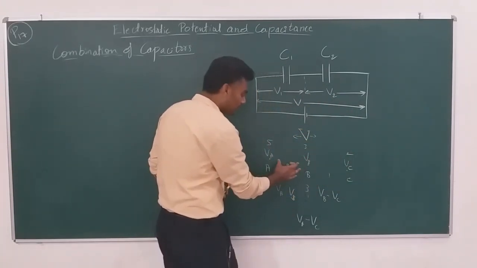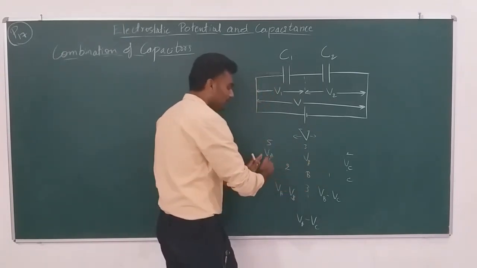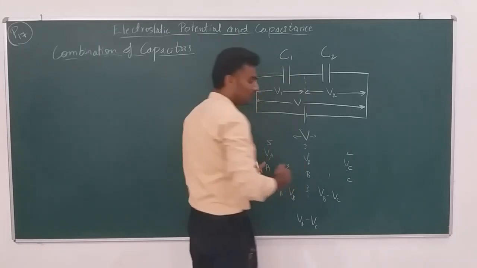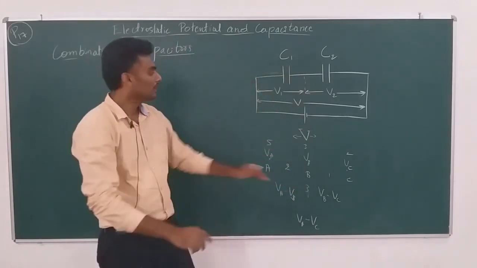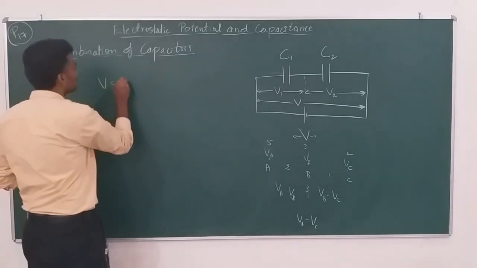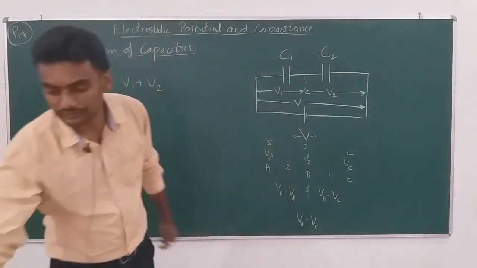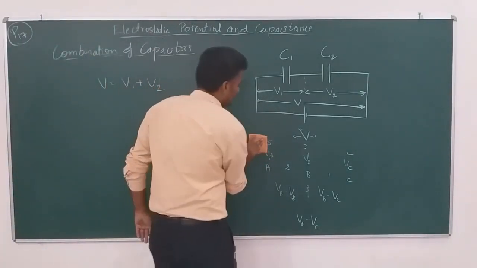So the same method is applied here. I can write V is equal to V1 plus V2. Okay, clear with us? Fine.